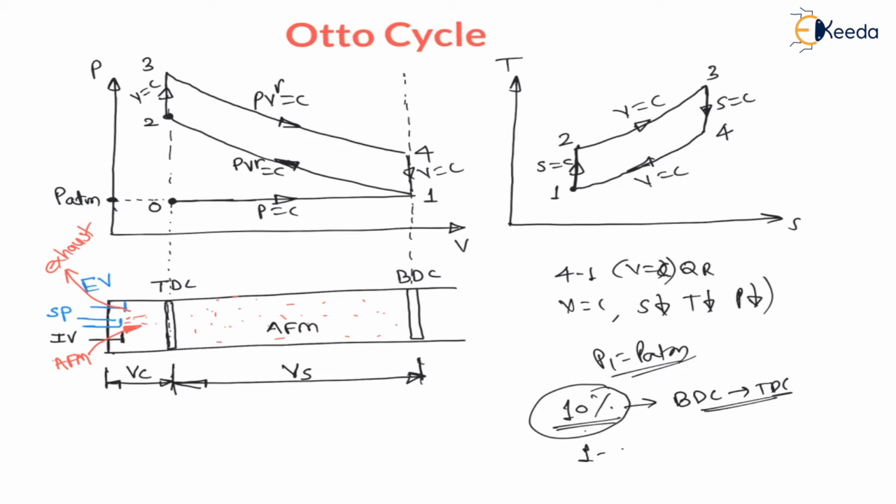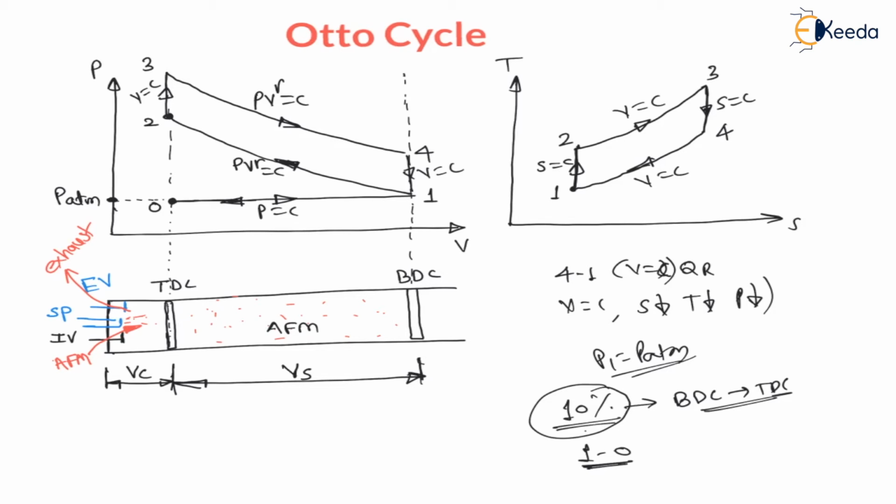Means again there will be a 1 to 0, which is called the exhaust process or exhaust stroke. To remove minor exhaust gases, that is 10% of exhaust gases, the piston is moved from bottom dead center to top dead center, and that is 1 to 0, and this stroke is called the exhaust stroke.